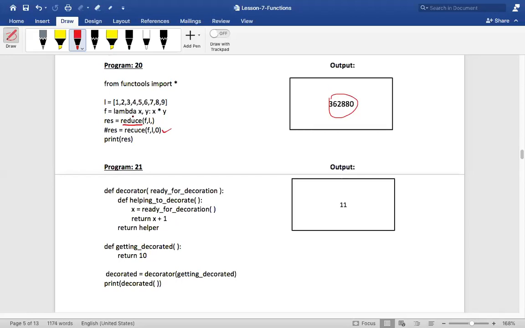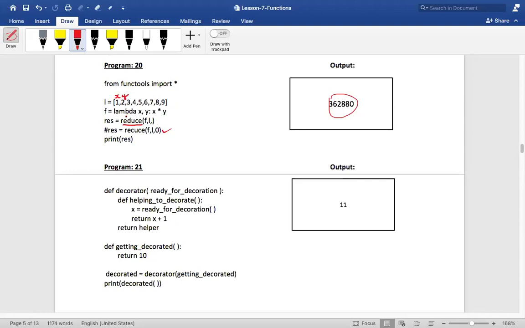Now how many parameters is the lambda function expecting, Akshada? 2. What are they? X and Y. So now how many sequences are there? Only one. What is that sequence? 1 to 9. It is a list of integer elements, right? This is considered as X and this is considered as Y. From that list, the first element and second element are considered as X and Y. Is that clear? Understood or not?